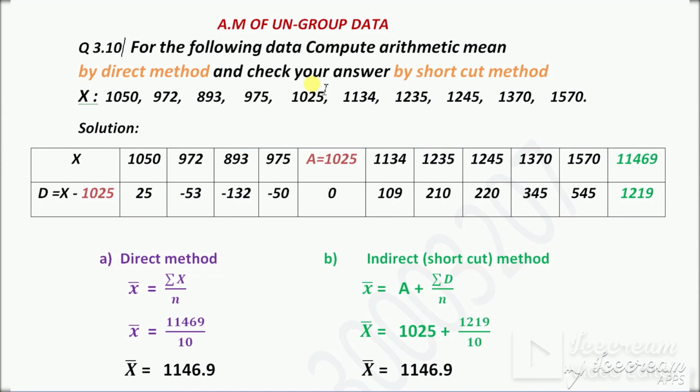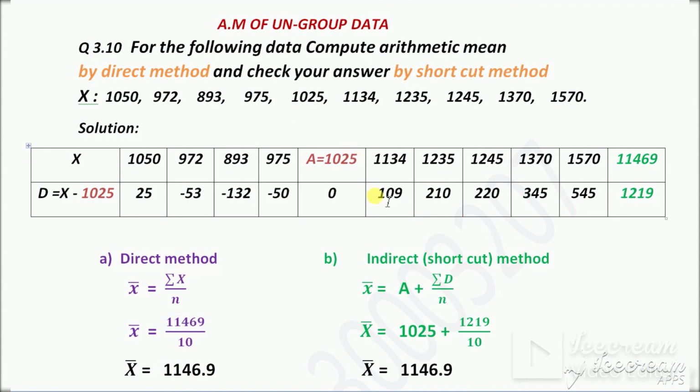By using the direct method, the formula is: arithmetic mean, x bar is equal to summation x over n. Summation x means total of x. So this is x. Now find the total of this x, which is 11469. Summation x 11469 divided by n. N is 10, total numbers are 10. Divide, we will get 1146.5. This is the arithmetic mean by direct method.